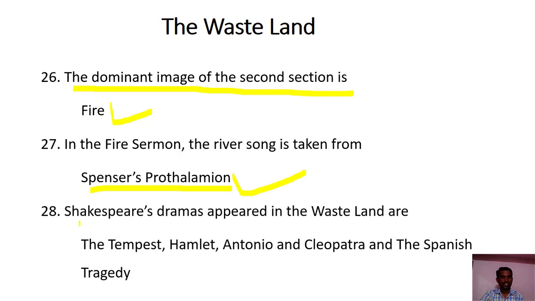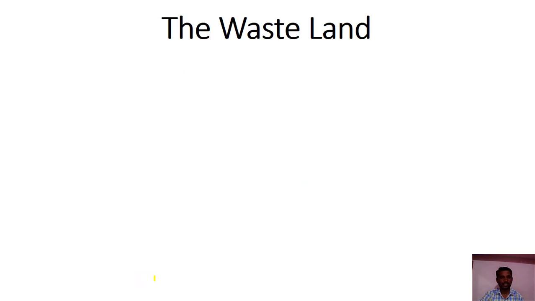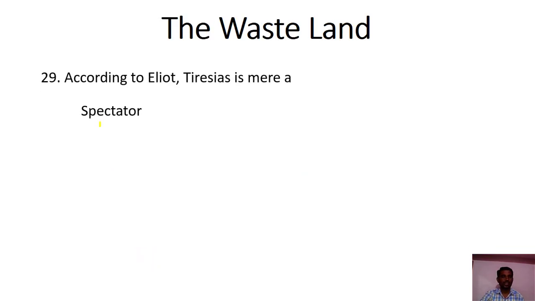Next question: Shakespeare's dramas that appear in the Wasteland are The Tempest, Hamlet, Antony and Cleopatra, and The Spanish Tragedy. According to Eliot, Tiresias is a mere spectator, only a visual person.